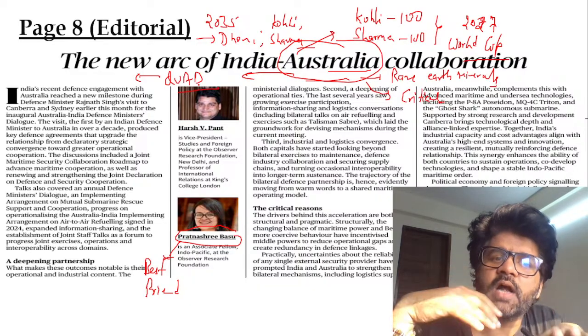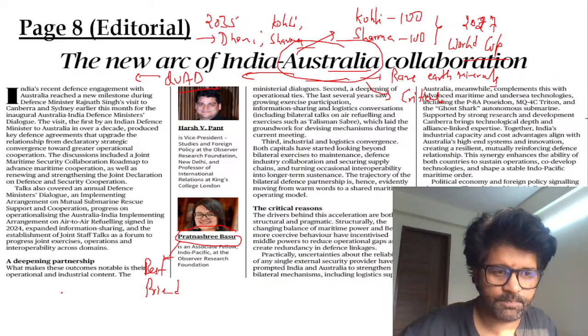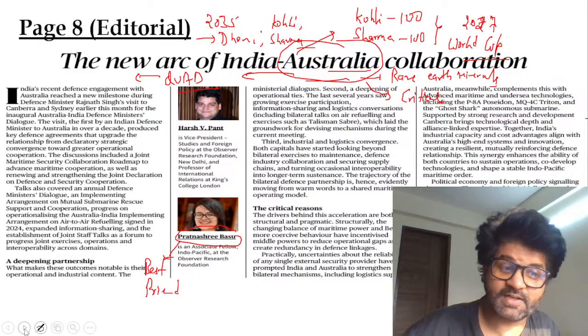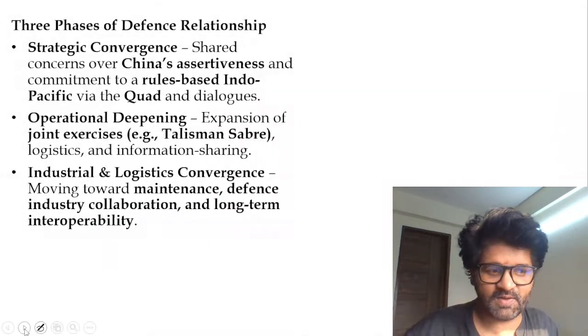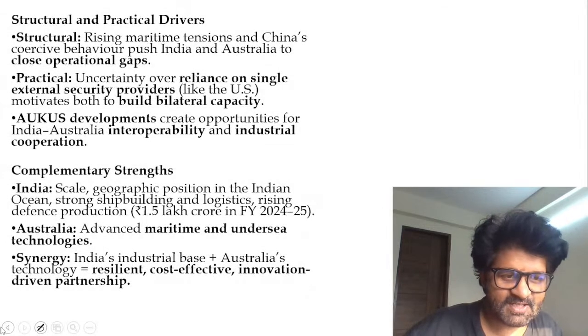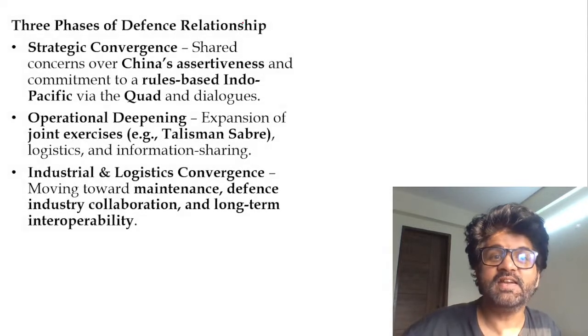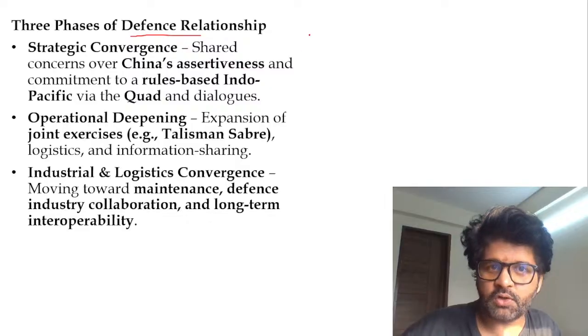And now here, what this article is all about is defense cooperation. See, there will be a chronology here which we have to understand. A very fascinating chronology. You will gain something very new here. So yeah, this page. Then we'll talk about some more things. 3 phases of defense relationship, and this is the chronology, guys.